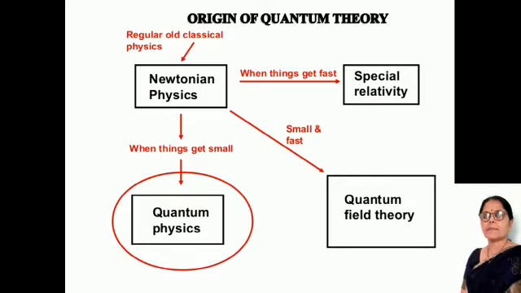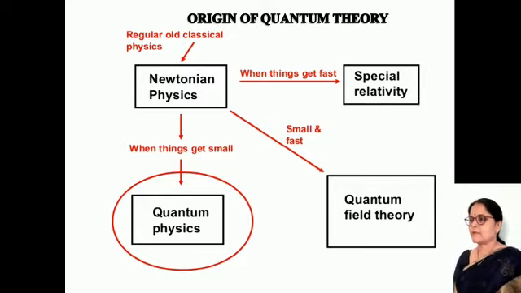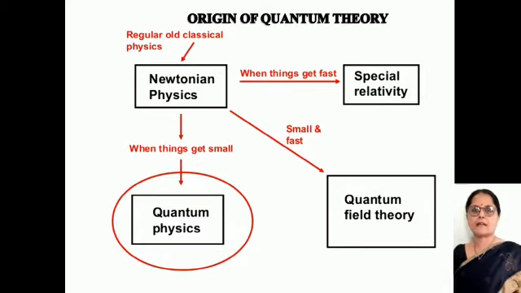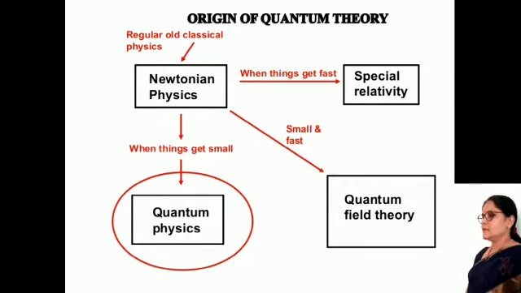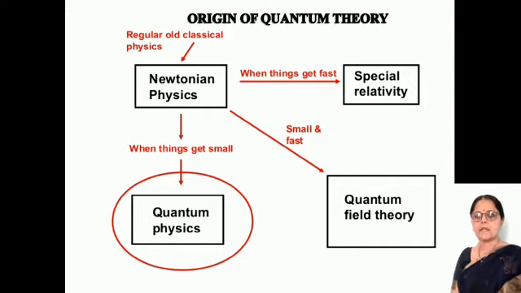Newtonian physics is also known as regular old classical physics. Classical mechanics is the study of large objects as opposed to quantum mechanics, and it is based on Newton's laws of motion, hence it is called Newtonian physics. After that, when things get fast, meaning there is a relation to the velocity of light, such a theory is known as the special theory of relativity. We have already studied this theory in the BSc second year.